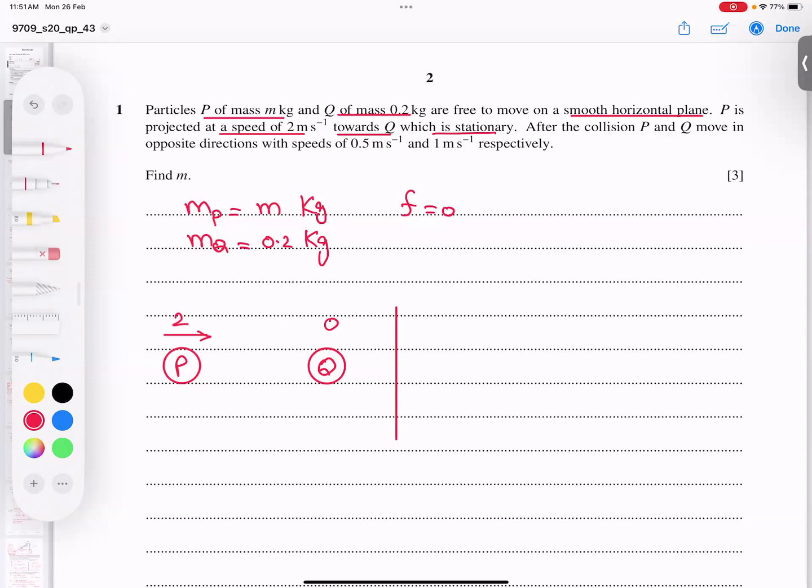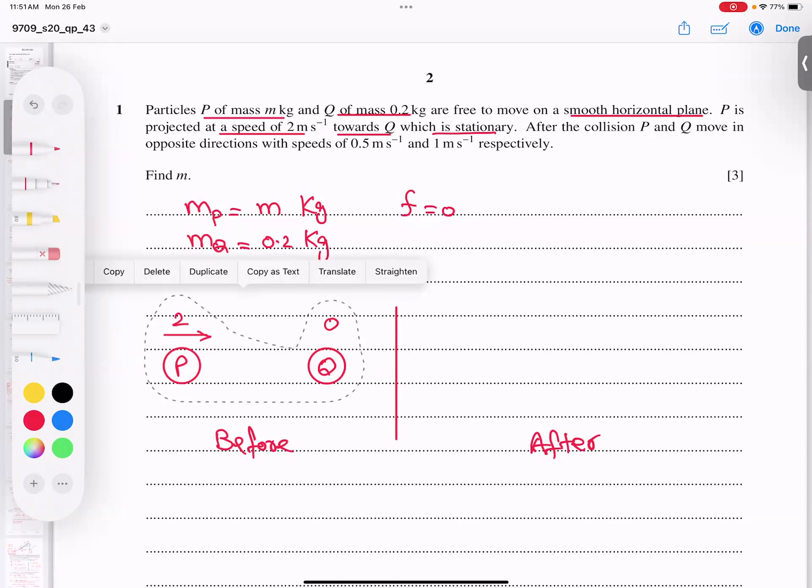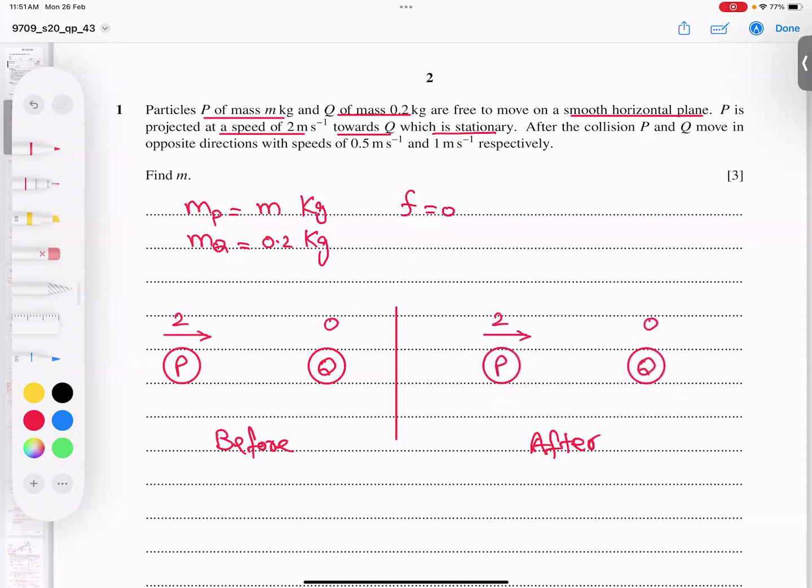Okay, what is after collision? I'm writing the words before collision. This is before collision, and after collision is here. If I copy both particle diagrams and paste here. Now see what happens after collision. He is saying after collision, P moves in the opposite direction, with speeds of 0.5 and 1. Common sense: P will hit Q, and Q will not come in this direction, 100%. Q naturally, if it is hit, has only one choice to move, that is the right side. So Q will move to the right-hand side.